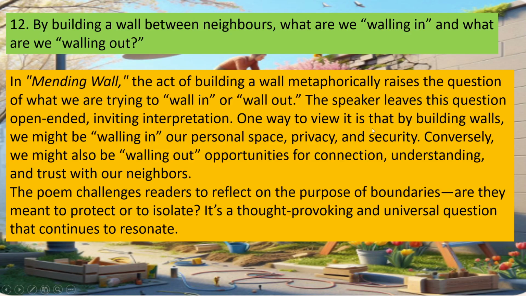One way to view it is that by building walls, we might be walling in personal space, privacy, and security. Conversely, we might also be walling out opportunities for connection, understanding, and trust with our neighbors. The poem challenges readers to reflect on the purpose of boundaries. Are they meant to protect or to isolate? It's a great, thought-provoking, and universal question that continues to resonate.